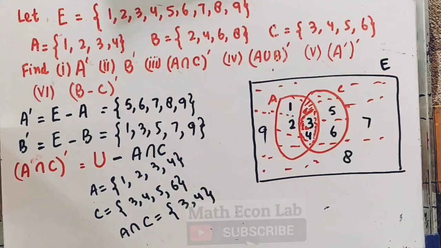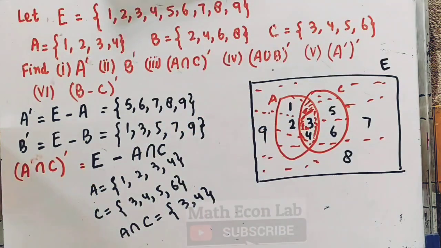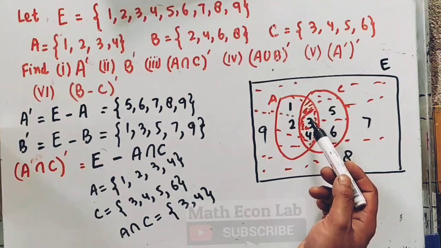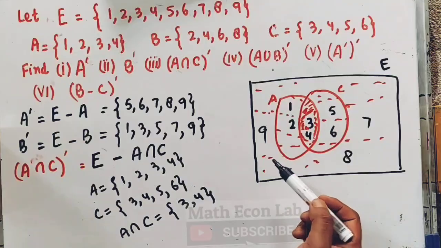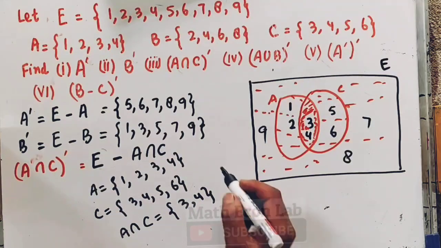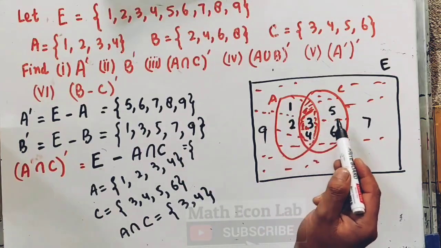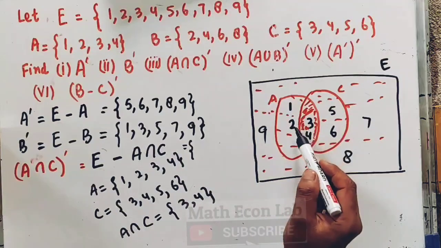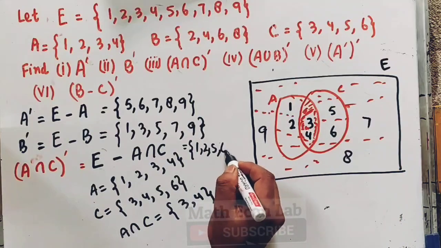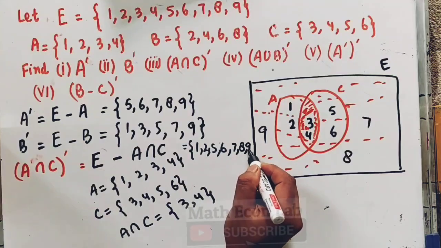The universal set is denoted by E, not to confuse it with the union. When we subtract A intersection C, which is only 3 and 4, from the universal set, we get A intersection C complement, and we are left with 1, 2, 5, 6, 7, 8, 9.